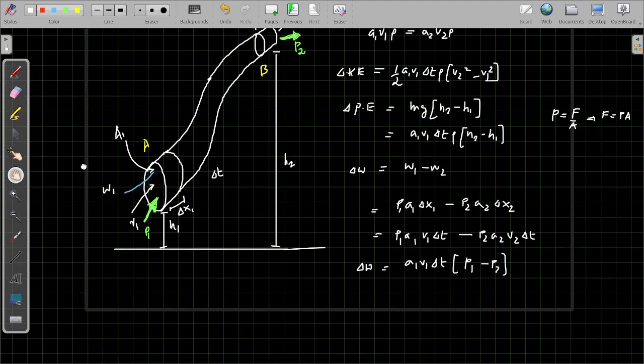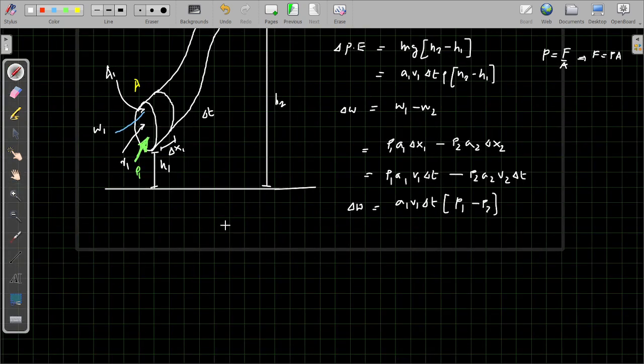So using the principle of conservation of energy, we can write change in work done, because that is the energy you are giving, that's why the fluid is flowing, should be equal to change in kinetic energy plus change in potential energy.